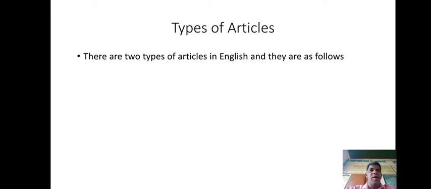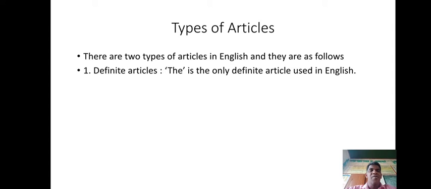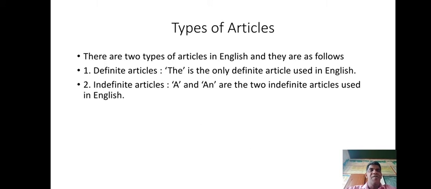Now, types of articles. As you all know, there are two types of articles in English. The first one is definite article. In English, we have only one definite article and it is the. So, the is the only definite article used in English. The second type of articles is indefinite articles. A and an are the two indefinite articles used in English.